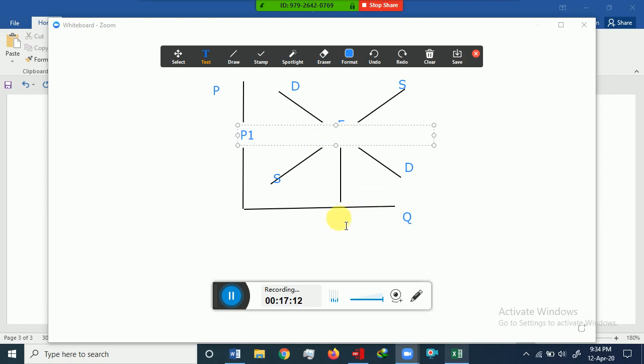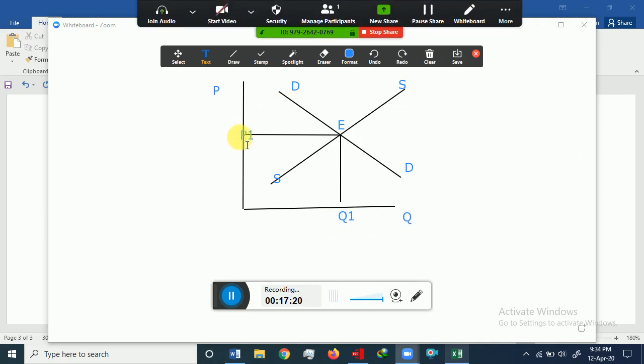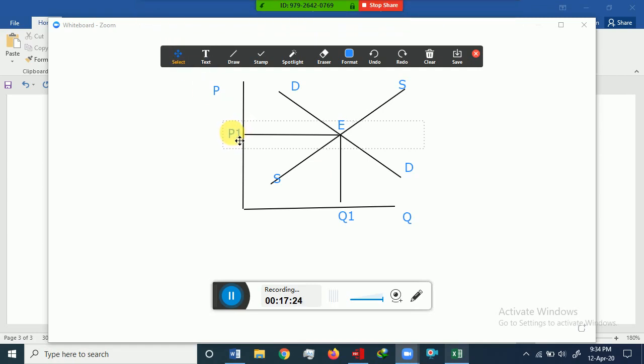P1 is the initial price, Q1 is the initial equilibrium quantity. This is the initial situation. Now what happens?